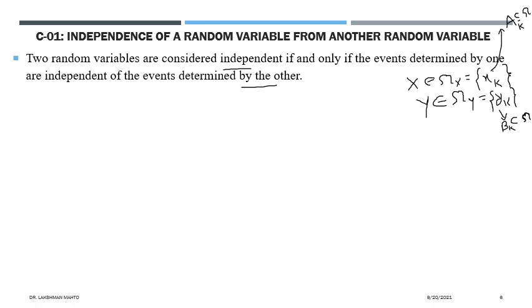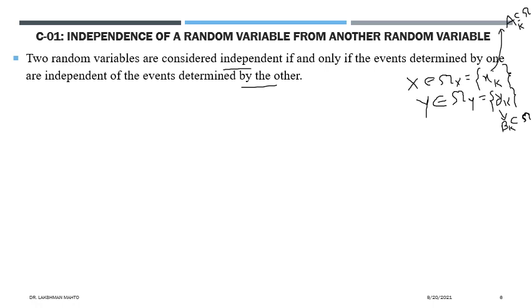So I'm talking from that perspective, that two random variables are considered independent if and only if the events, that means Ak, the events determined by one variable, are independent of the events determined by the other. That means with respect to each value of X you define an event like Ak, and likewise for each value of Y you define an event Bk.